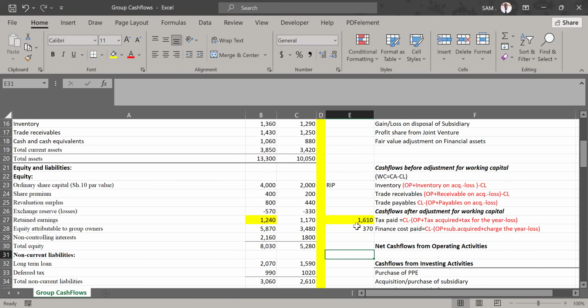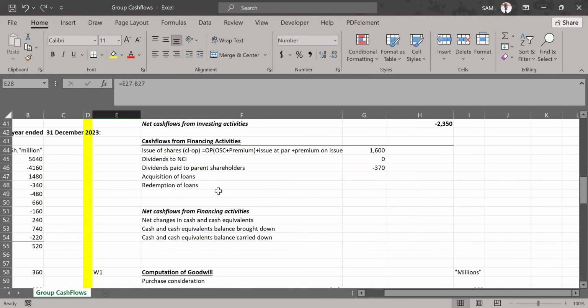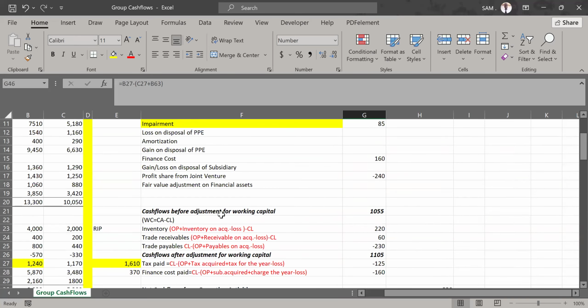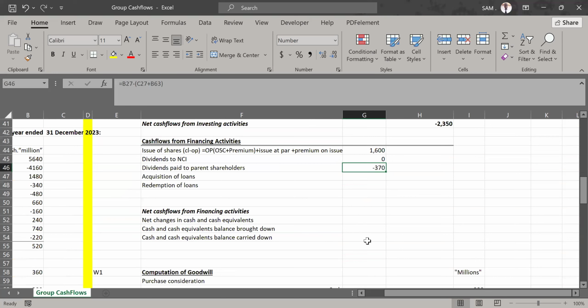We must have paid dividends of how much? 370. That's how we've gotten the 370 as dividends paid to these parent shareholders. Did you get it? I hope you've gotten it. Good. Now, acquisition of loans.